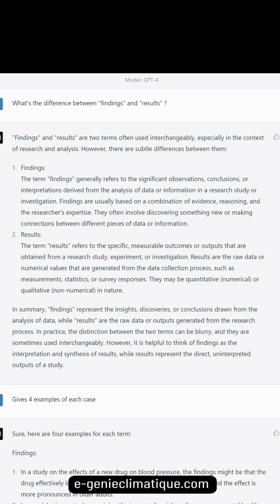What's the difference between findings and results? Findings and results are two terms often used interchangeably, especially in the context of research and analysis. However, there are subtle differences between them.